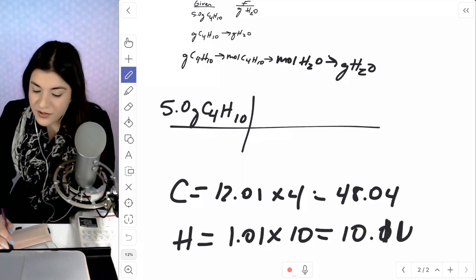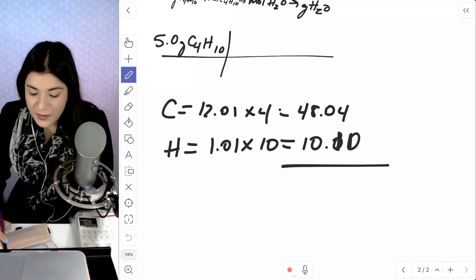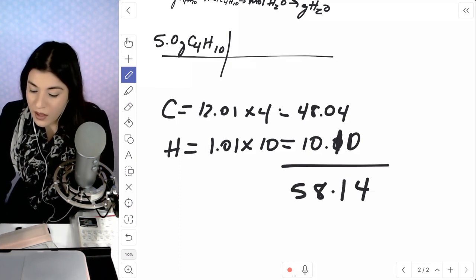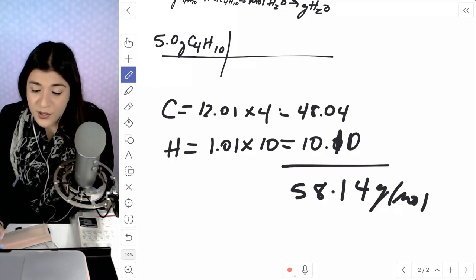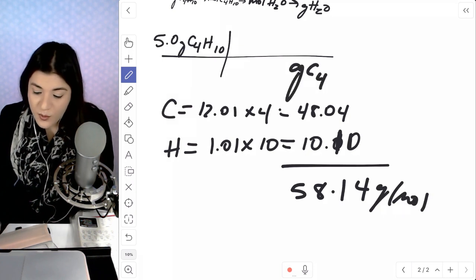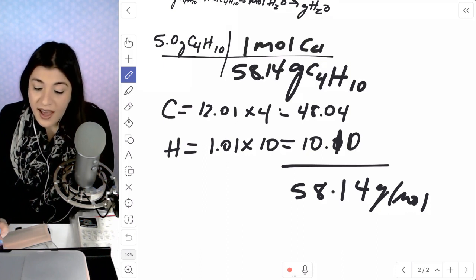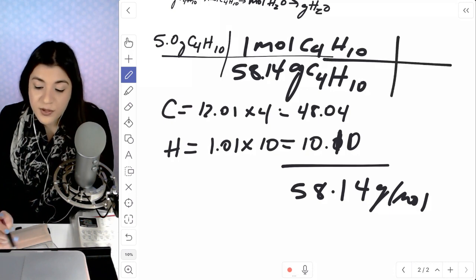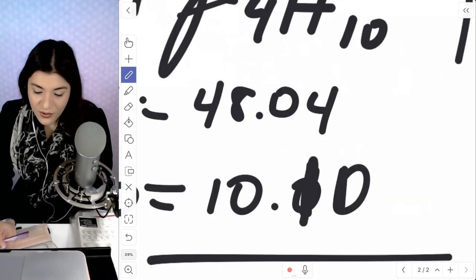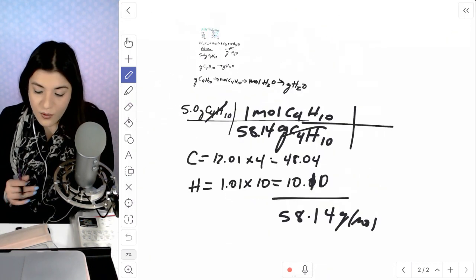And then we'll add those two together, and this would be 58.14 grams per mole. So I'll place the grams of butane on the bottom, it was just that molar mass that we just found. And then from there, placing 1 mole of butane. Next, our grams of butane would cancel. We're at moles of butane.